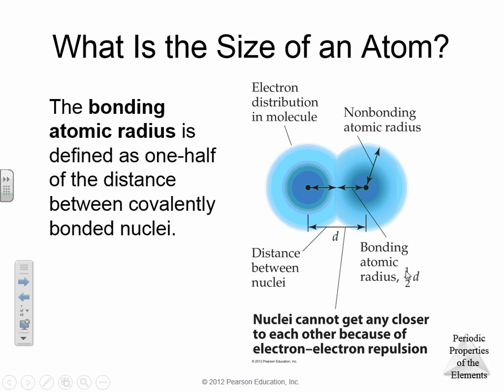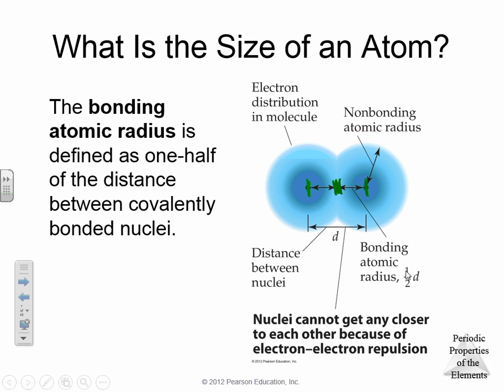We're going to jump right ahead into size of an atom. The bonding atomic radius is defined as 1/2 the distance between covalently bonded nuclei. What does that look like? It's really just taking half of the two atoms when they are bonded together. Here's half of atom 1, here's half of atom 2.